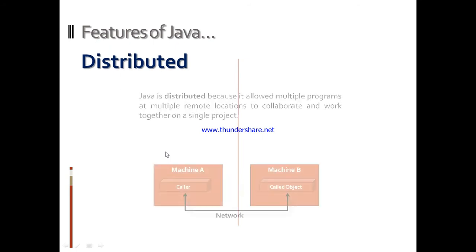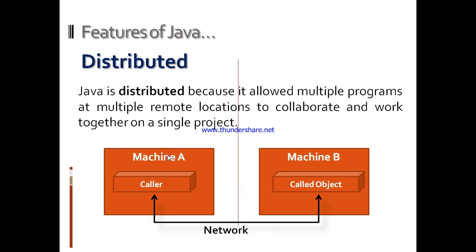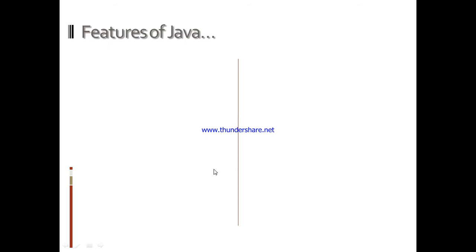Next feature is distributed. Java is a distributed language because it allows multiple programmers at multiple remote locations to collaborate and work together on a single project. We can look here, these are two machines, machine A and machine B, connected with the help of the internet. This is a caller calling this object, so they are communicating from different locations. That's why they can work on a single project from different locations. That's why it is known as a distributed language.